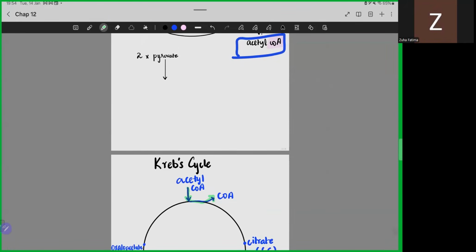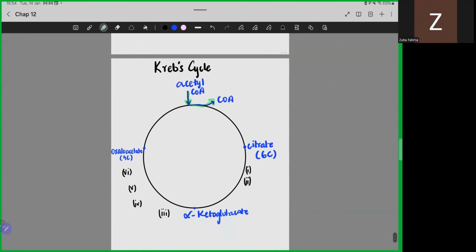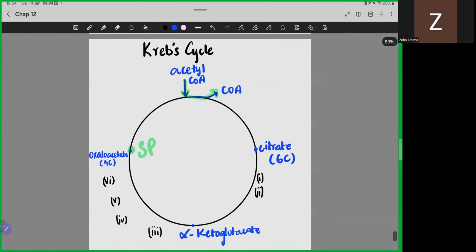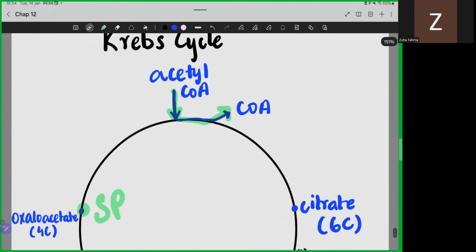Now, हमारे पास Krebs cycle is a cyclic process. That is हमारे पास किसी भी पॉइंट को हम एक स्टार्टिंग पॉइंट कंसिडर कर लेते हैं. Let's say for a lot of people and for simplistic versions हम oxaloacetate को अपना start point लेते हैं. And for a cycle to be completed, we need to come all the way back to our starting point. Now, if this is my starting point, हमारे पास oxaloacetate is a 4-carbon molecule.